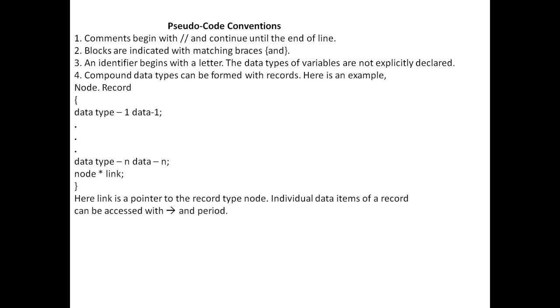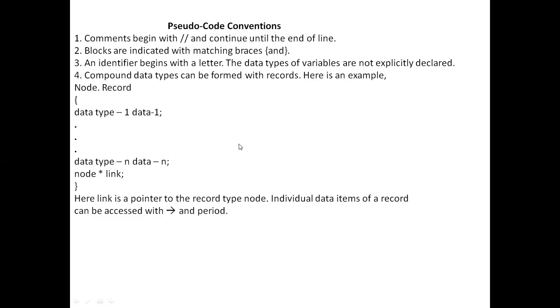Then compound data types like record can be used here. You know what is a record? A record is a collection of data items of different data types, and that can be accessed under a common name. Here you see that there is data item 1 which has a data type, data item 2 which has a data type, like this data item n which has a data type, and we have an external pointer that is pointing to a node record.